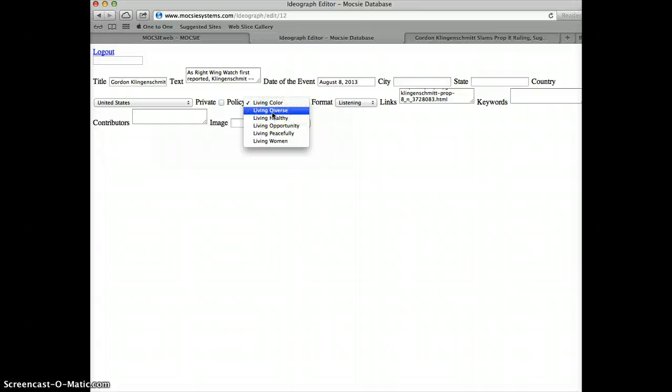Living diverse is about ending religious-based bigotry. So appreciating the gay and lesbian culture, the transgender culture, other diversity issues where there's some kind of bigotry entrenched that's not racism. Living healthy would be physical health and mental health. Living opportunity is about poverty issues, ending the marginalization based on socioeconomic status. Living peacefully is about ending war. And anything that's related to women's rights issues has its own campaign.